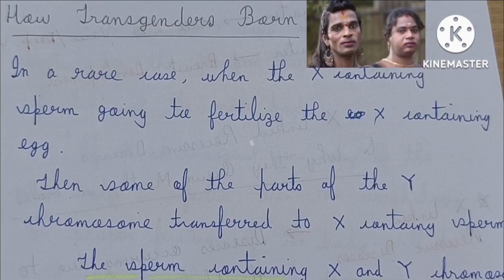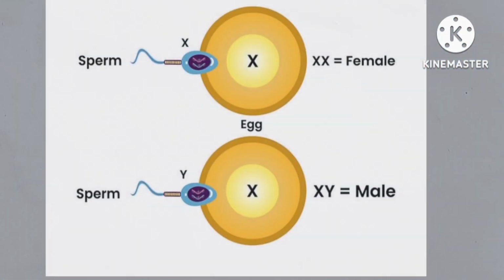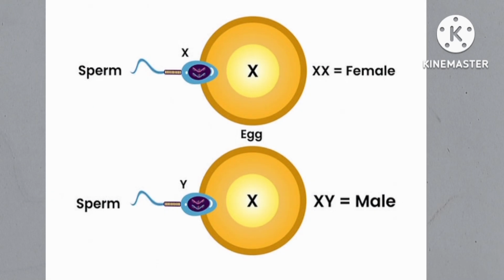So friends, now I am going to discuss how transgenders are born. See this. As you already know, whenever an X containing sperm fertilizes the X containing ovum, the sex chromosomal pattern of the future baby is XX, and in this way a female baby is born normally.